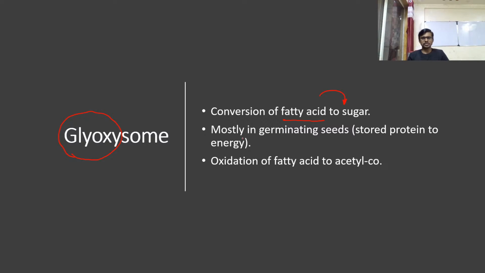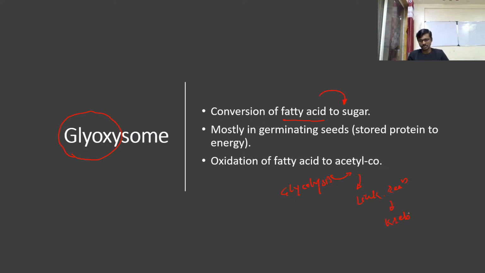It is present mostly in a germinating cell, and involved in the oxidation of fatty acid to acetyl CoA. This acetyl CoA is part of your link reaction, which is the bridge between glycolysis and the Krebs cycle.